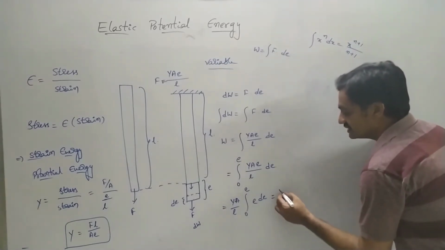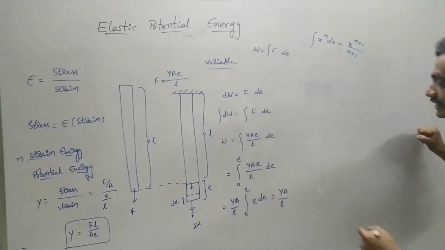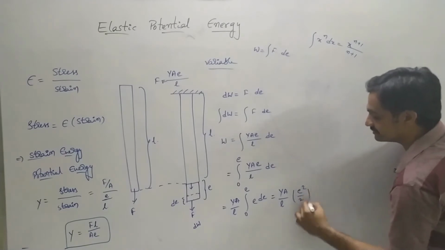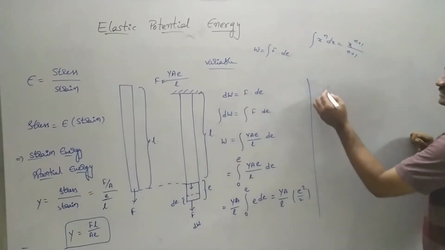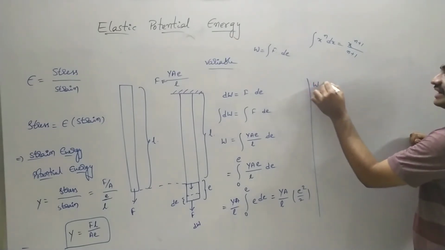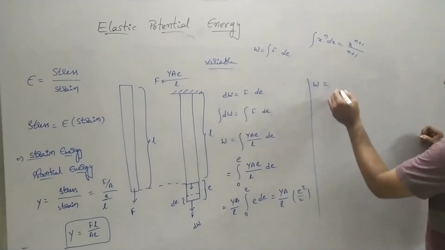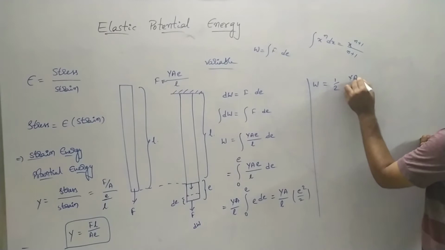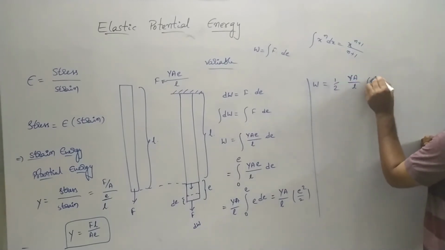Then the integration is Y A by L into E square by 2. This work done expression is simplified as W equals 1 by 2 into Y A by L into E square.